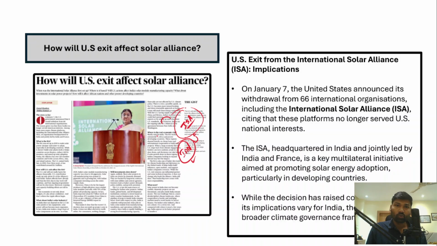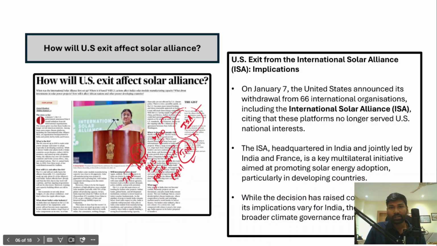And in this International Solar Alliance, there are more than 100 member countries currently part of it. Now, what is the objective of International Solar Alliance? Before understanding the objective, we'll understand when it was established. It was established in the year 2015 on the sidelines of the Paris Summit, or it is also known as Paris Agreement, or it is also known as COP21. Now, this International Solar Alliance was jointly launched by India and France on the sidelines of COP21 or Paris Agreement.